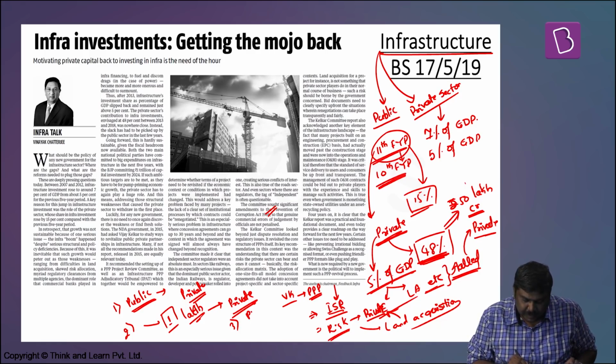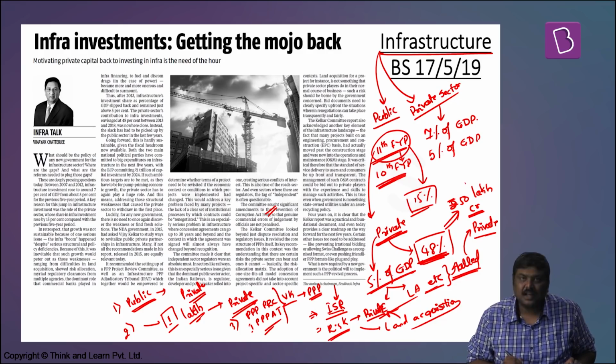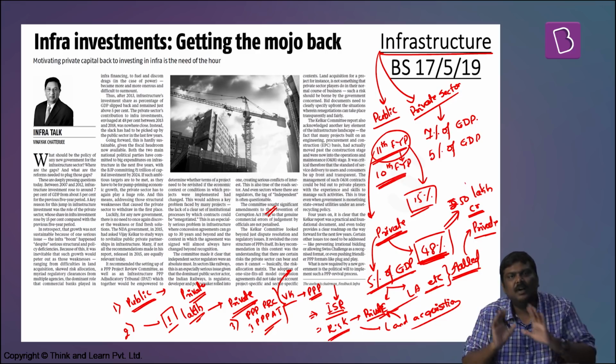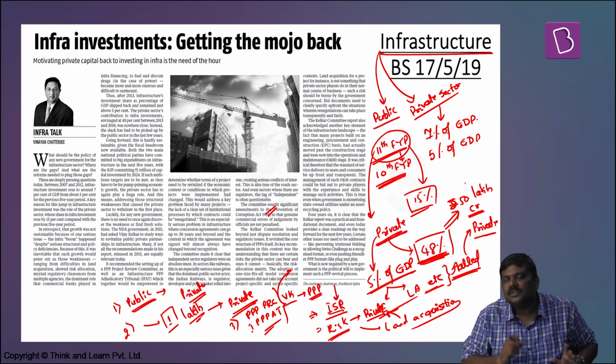That is, 1, PPP Project Review Committee, and Infrastructure PPP Adjudicatory Tribunal. Both of these particular authorities will provide for change in the conditions of an agreement which has been signed between the private sector as well as the government. Now, what is the importance of this?